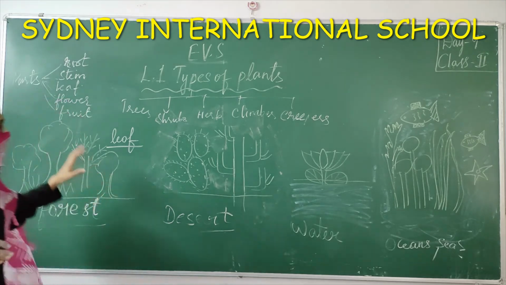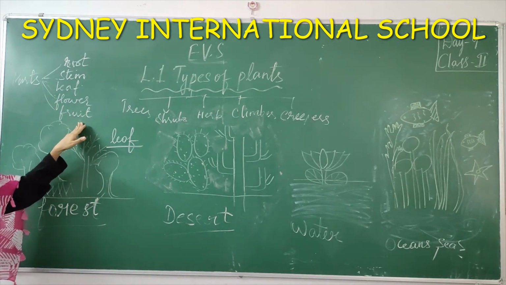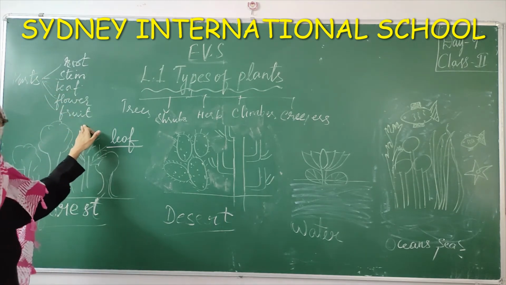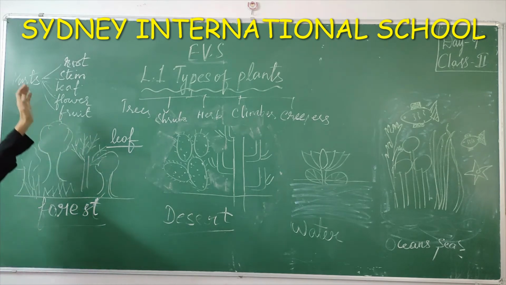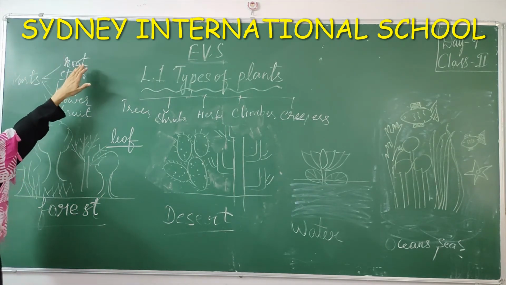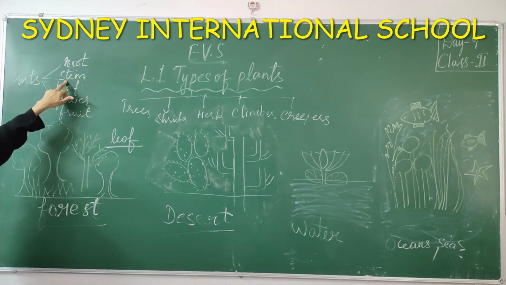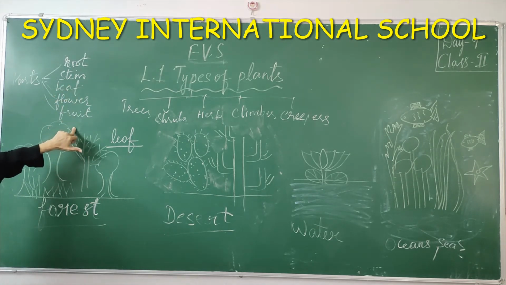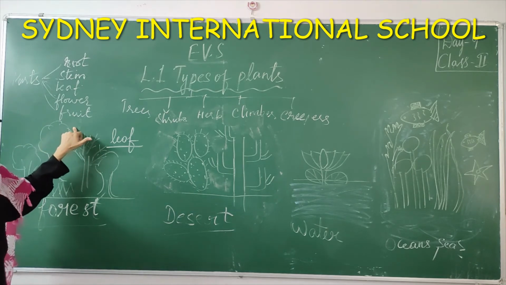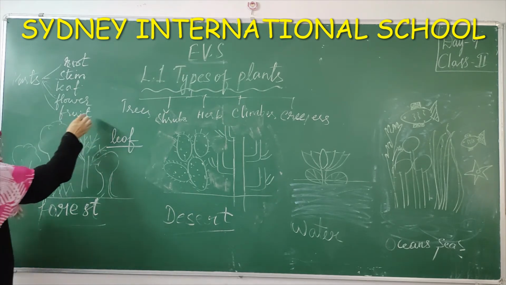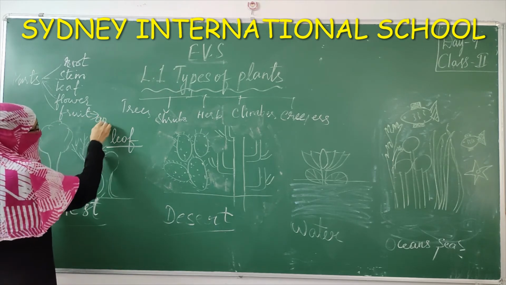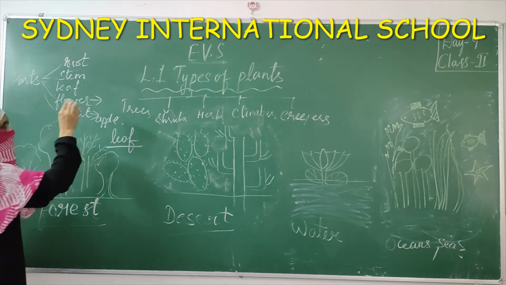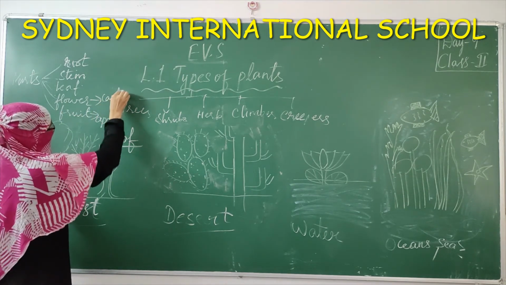In the same way, these plants, what do they do? After sending the food to the different parts of the plant, the leftover food, they store it in the form of a root. Some of the food is stored in roots. They'll store that extra food in stem, in leaf, in flower and fruit. For example, the food that is stored in fruit. You can take any fruit, an apple or orange. Now flower. Take any flower which you are going to eat. That is cauliflower.